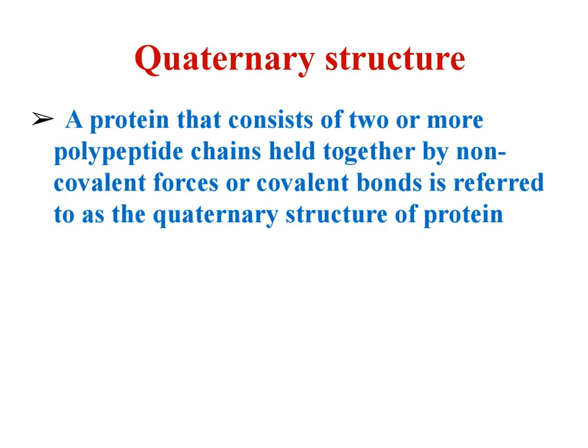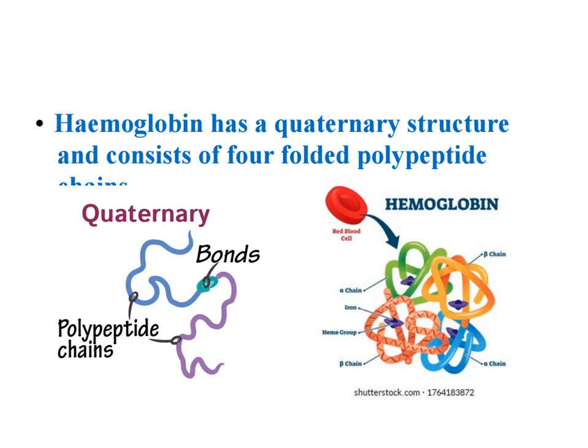The last one is quaternary structure. The protein consists of two or more polypeptide chains. How these polypeptide chains are held together by non-covalent forces is referred to as the quaternary structure of the protein. The best example I am taking again is hemoglobin.